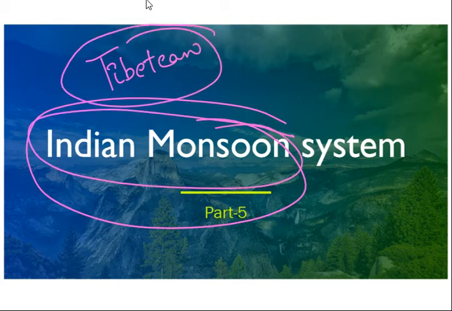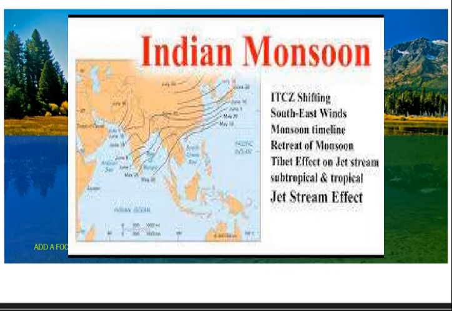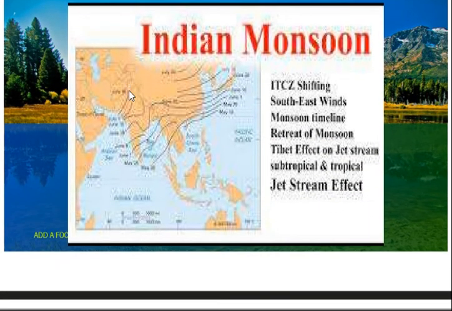You know how complex this is. From all our five parts, we found that the Indian monsoon system is not just about low pressure and high pressure. It is dependent on a lot of factors. So let us see what they are. Let me remind you, till now we have covered this.